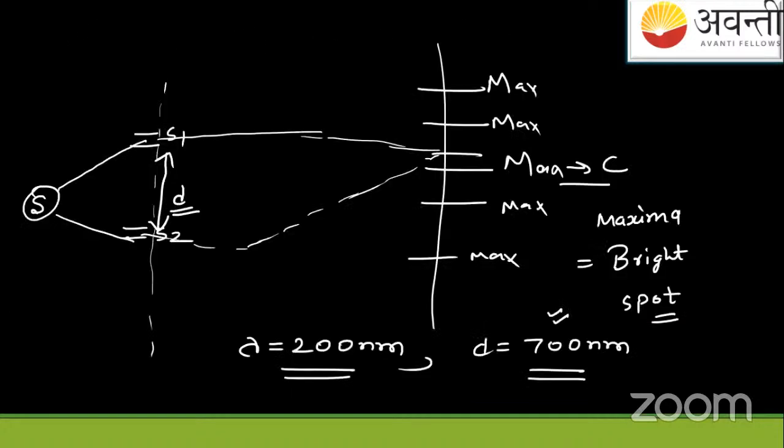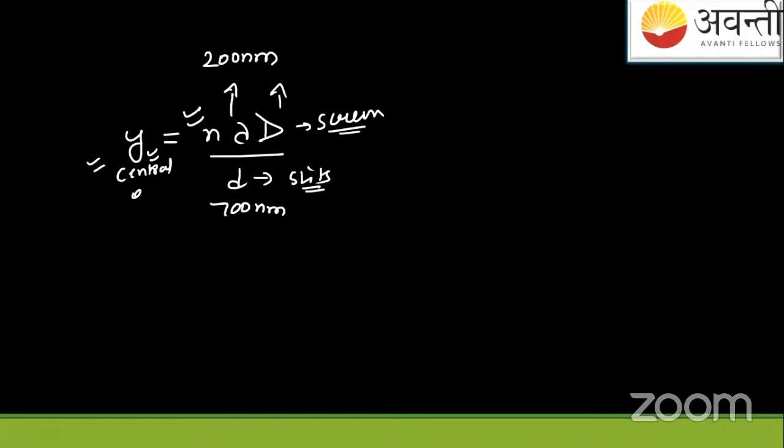They have not given this value, capital D, the distance from the screen. So what to do? When we use this formula, we can't get the number of maximas like this.